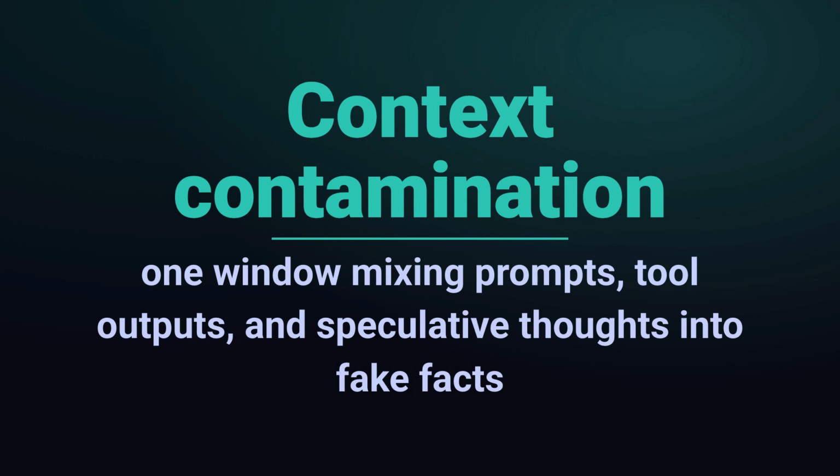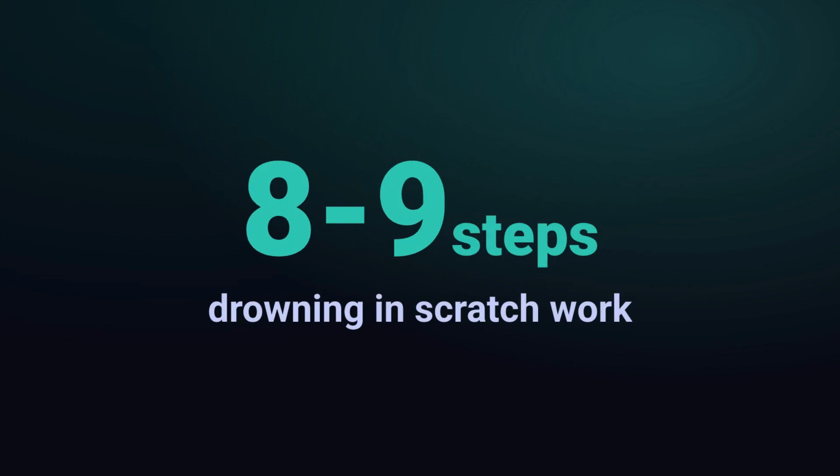The deeper problem is context contamination. In a single agent loop, everything shares one context window: the system prompt, every tool output, every intermediate thought, and the ballooning conversation history. By step 8 or 9, the model is drowning in its own scratch work. It starts confusing what it observed with what it hypothesized, treating as established fact what was speculative, like "the customer probably wants X" from 3 steps ago. That's not a knowledge failure. It's a working memory failure.